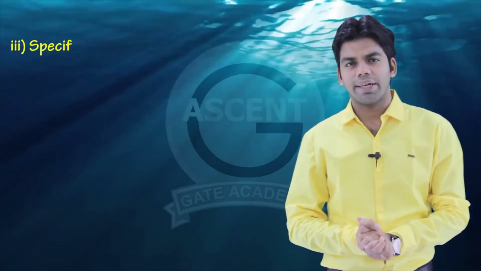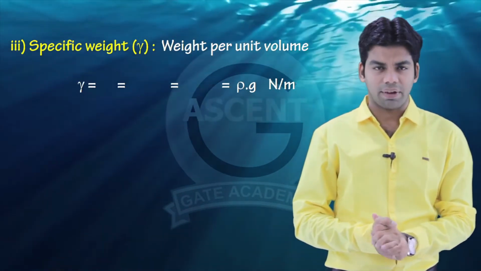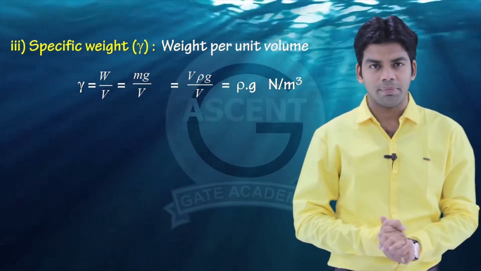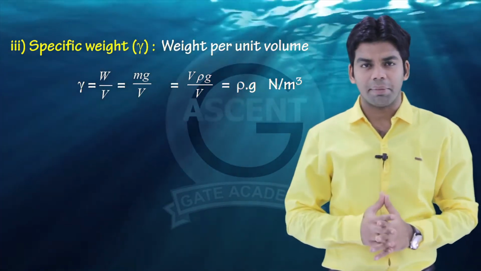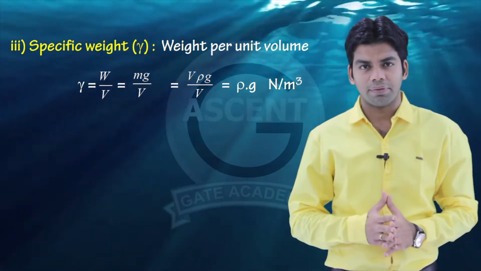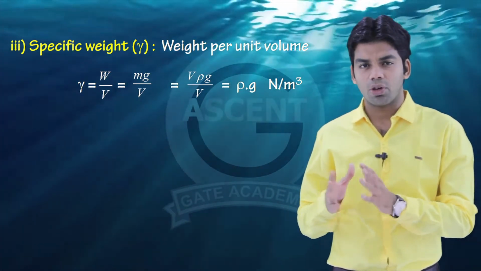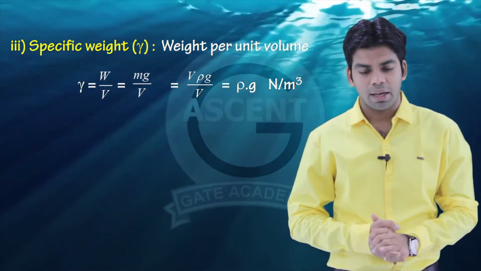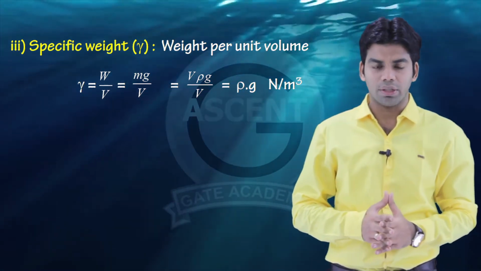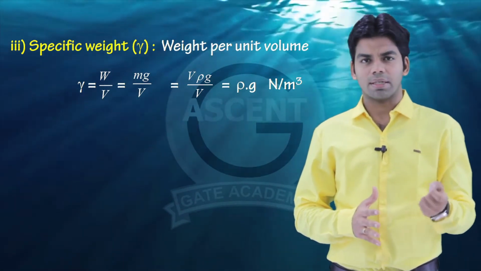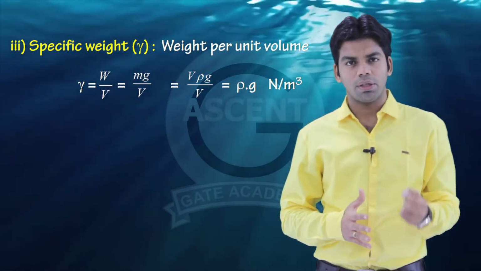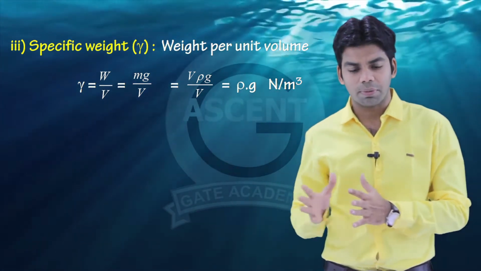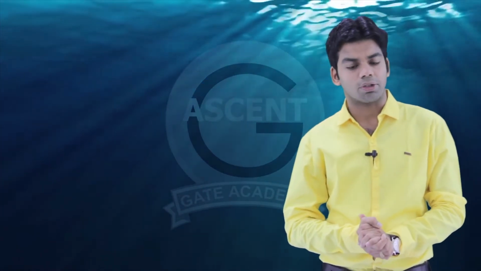Next is the specific weight, gamma. Specific weight is defined as weight per unit volume. That means gamma is equal to W by V. W can be further written as m into g, so gamma is equal to mg by V. Mass can be written as volume into density, so this will be V into rho into g by V, and further this can be written as rho into g. Since this is weight per unit volume, the unit of weight is Newton and the unit of volume is meter cube, so the unit of specific weight will be Newton per meter cube.